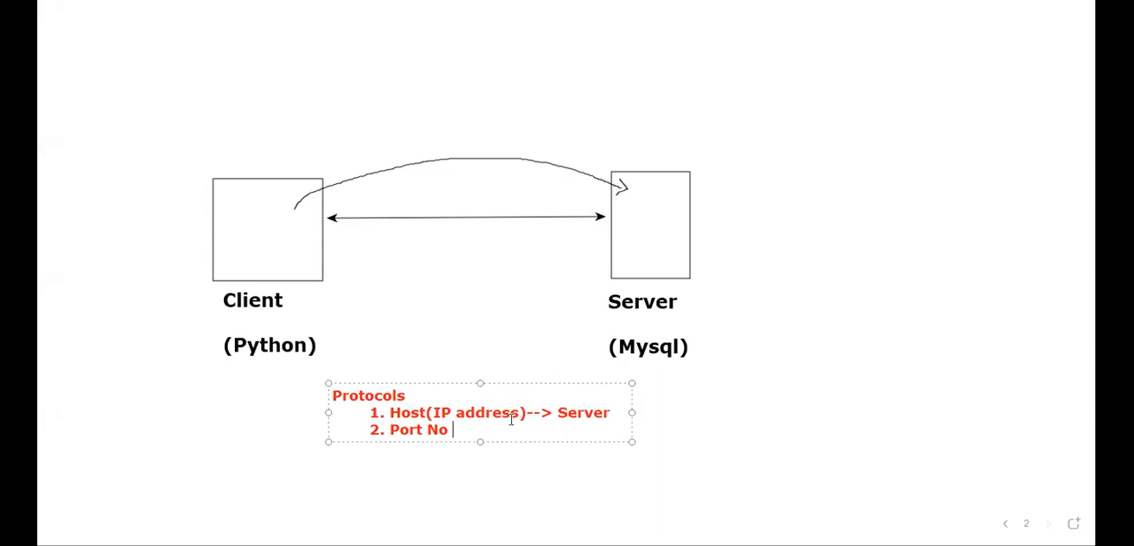If the server is in the same machine, for example, Python is also there in your laptop, MySQL is also there in your laptop, then you can use the same IP address, right? Because both the software are there in your laptop. But in reality, you have to give the IP address of the server. Next, the port number of the application which is running in the server.